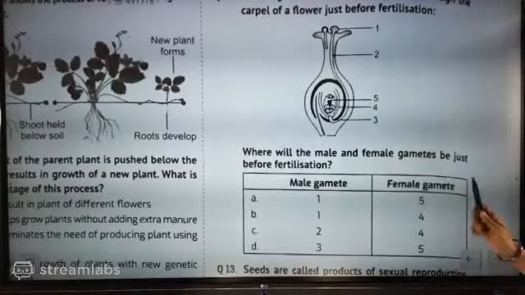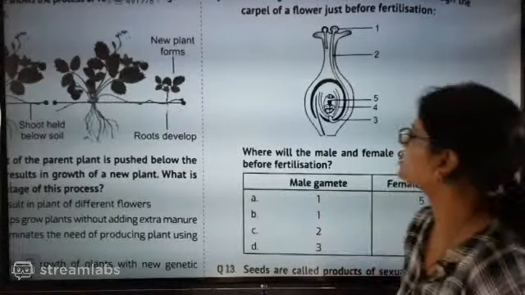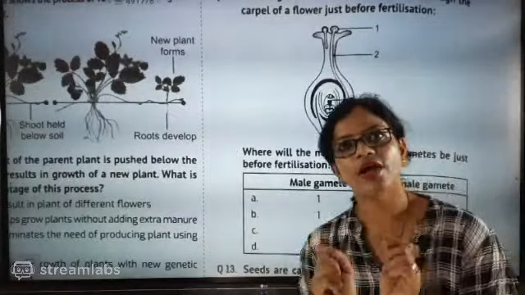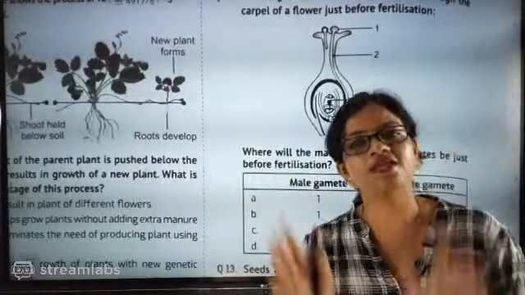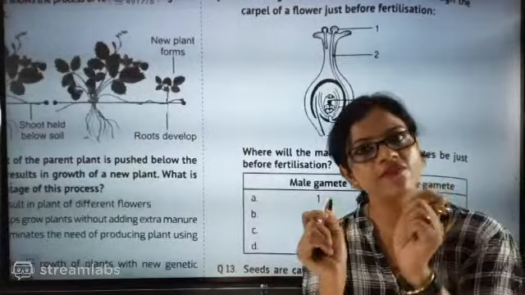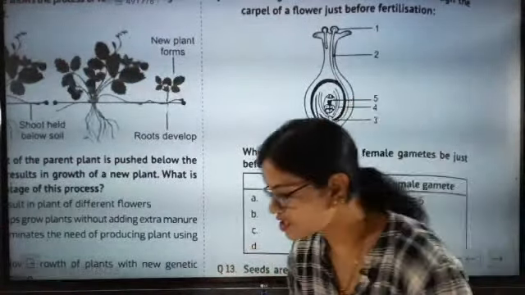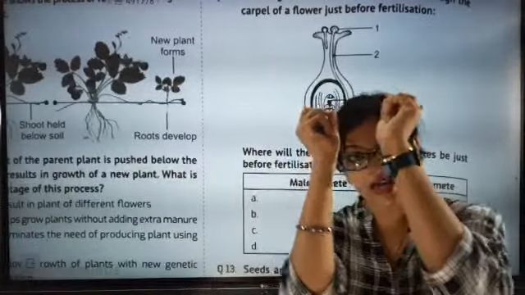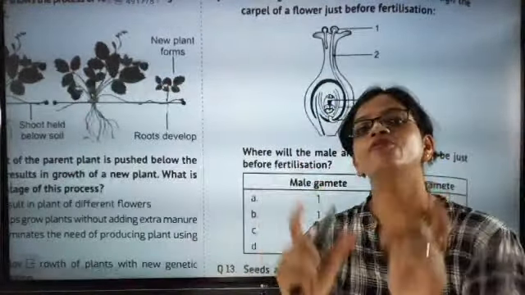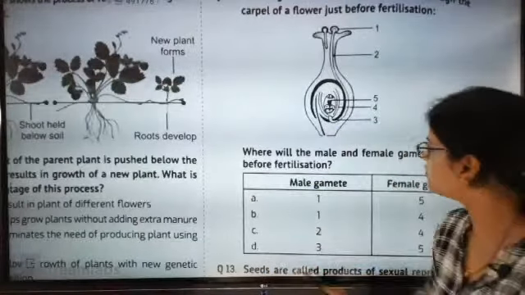So where will the male and female gamete be just before fertilization? Where will they be located? It is not asking where they started from. They are asking where they will be before fertilization. Nobody is asking about their journey, nobody is keen to know their journey. They are keen to know where they will be before fertilization. The correct answer will be D.